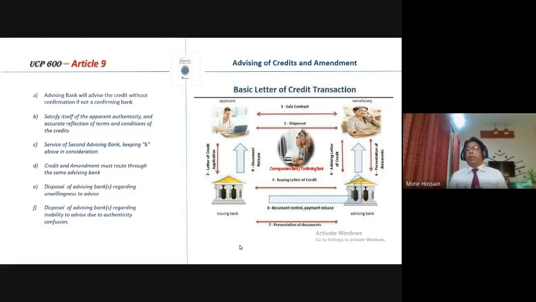And the advising bank must also reflect in its advice the accurate terms and conditions. That is, the advising bank has received a letter of credit from the issuing bank. It may change the terms and conditions through Swift templates, through its software, but it must not do it. It will advise the whole wording as it has received from the issuing bank.